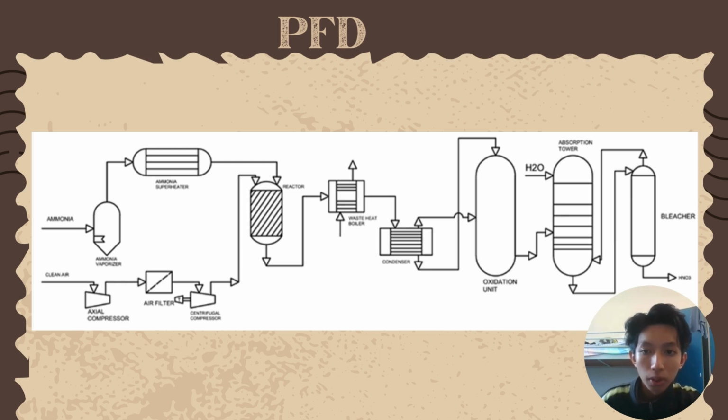At the top, ammonia enters the ammonia vaporizer, goes through the ammonia splitter, then goes to the reactor. The product goes to the waste heat boiler, then the condenser to cool down the gases, and then enters the oxidation unit. After that it enters the absorption tower, where water enters at the top of the tower, and lastly it goes to the bleacher, then the HNO3 product is produced.